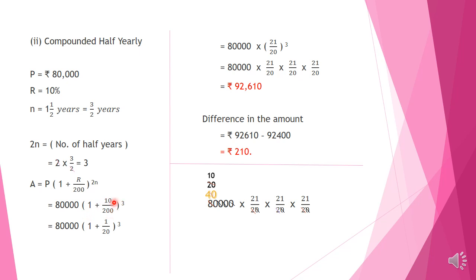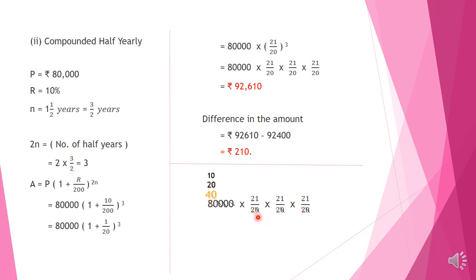And here the 0 and the 200's 0 get cut. So we get 1 plus 1 by 20, and changing into an improper fraction we get 21 by 20. So 80,000 into 21 by 20 raised to 3. It means 80,000 into 21 by 20 into 21 by 20 into 21 by 20. The simplification of this part I have shown below. So let us see this. 80,000 into 21 by 20 into 21 by 20 into 21 by 20.